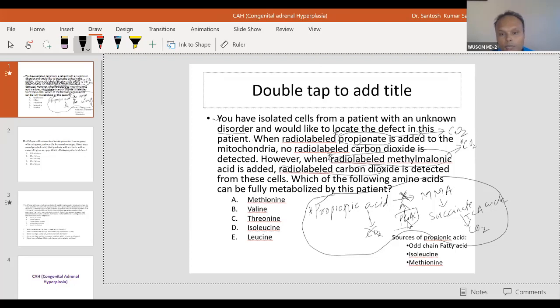You have to be very aware that this type of question will come in your exam. And if you are not able to think like that, it is useless to talk about this propionic acid pathway. So which amino acids will produce propionic acid? You have to know that. The amino acids that produce propionic acid are methionine, isoleucine, valine, and even threonine. So you have to understand this.